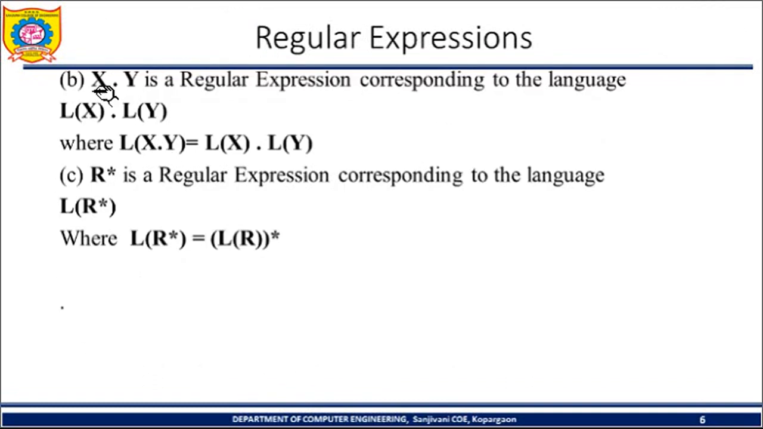In the same case, if we want to take the concatenation, X dot Y is the regular expression corresponding to the languages LX and LY, so the concatenation of these two languages will be denoted by the regular expression X into Y. In the same way, if you want to take the closure of the language, then R star is the regular expression corresponding to L of R star, meaning R is one language. If we want to take its star closure, it will be R star.